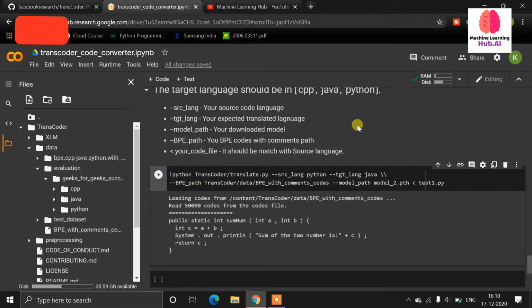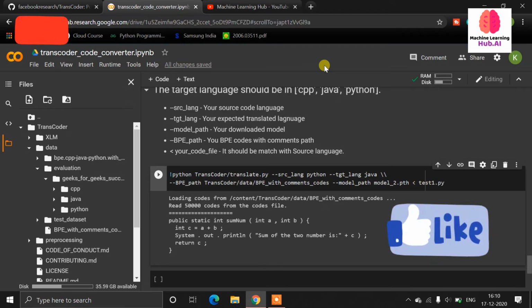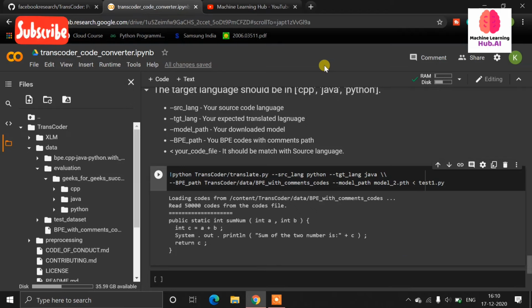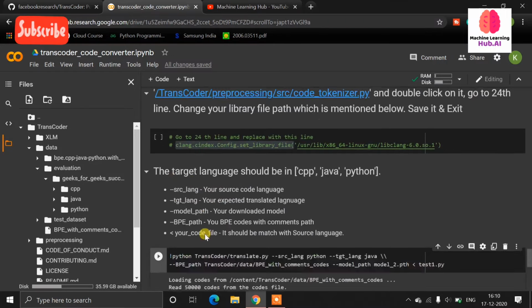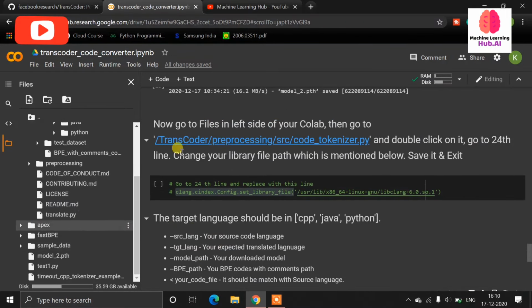If you want to convert your competitive coding or normal programs into C++, Java or Python, then it works well. But if you imagine converting your machine learning code into Java, it is not possible with this. Still, it is really very good, working very fine. We need to give a very big thumbs up to the Facebook researchers for this tool. I think I have explained all the things of the implementation.